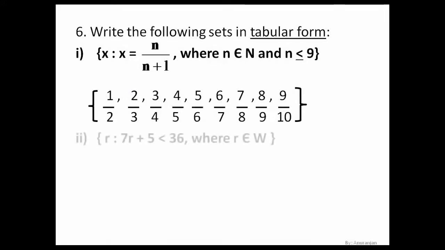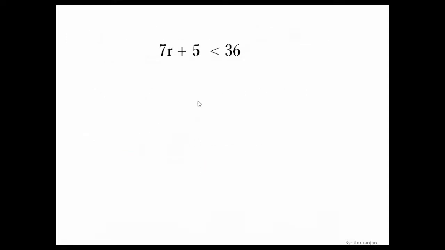Next, r such that 7r plus 5 is less than 36, where r belongs to whole numbers. So if I place r in this expression, 7r plus 5 should be less than 36. Now this is an inequation, and you know how to solve an inequation. So let's solve it first to get a clear idea of what r is: 7r plus 5 less than 36.